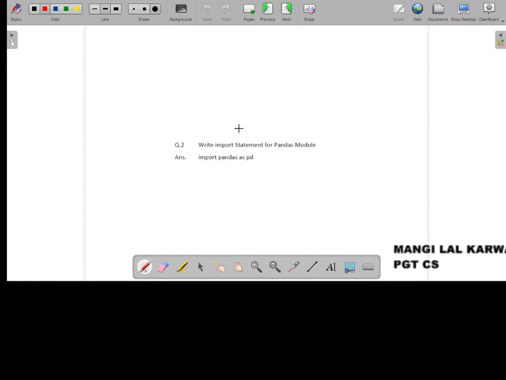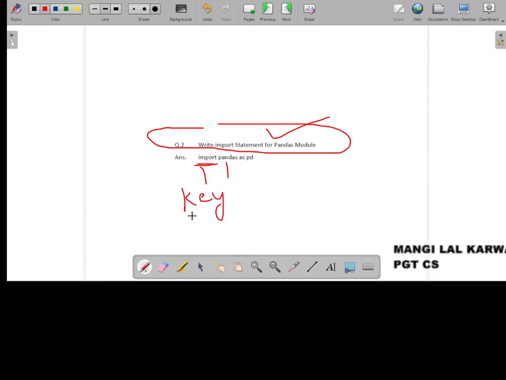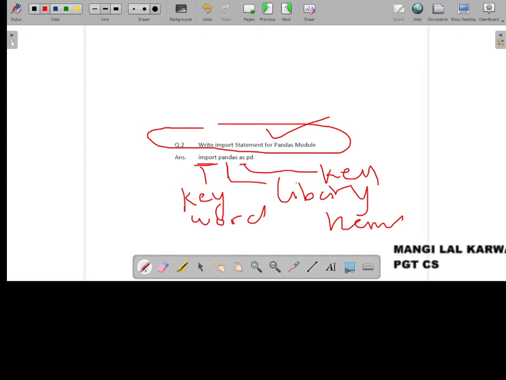Right. So our next question is, write the import statement for pandas. Now this is the correct import statement. Import is a keyword. You may be asked the question, what is import? Import is a keyword, and pandas is a library name, and as is again a keyword, and pd is the alias name for this particular library. Pandas library's alias name is given here.